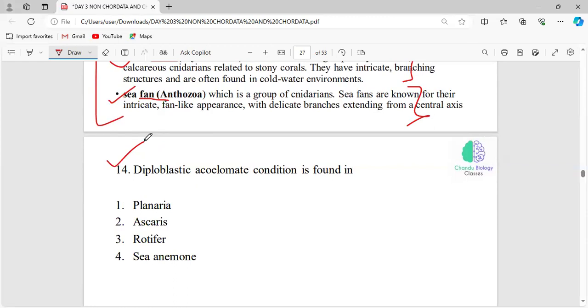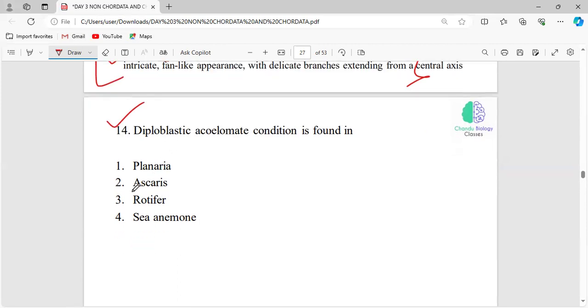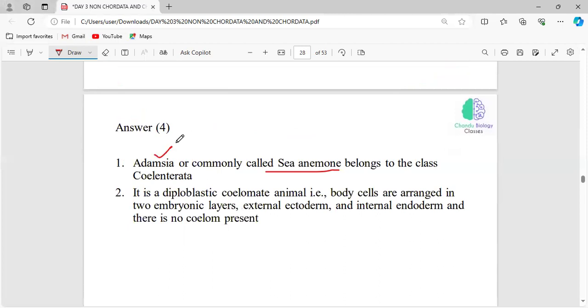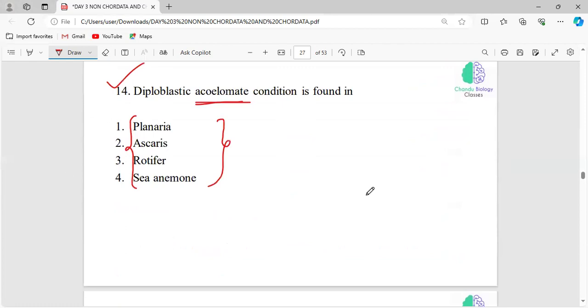And acoelomate, they have no body cavity, and you have to understand what will be the phylum of all these organisms, and after that you have to come to a conclusion as to the diploblastic acoelomate condition. It is seen in which of the following organisms? Okay, now the answer will be the sea anemone. Sea anemone is also called Adamsia, and it belongs to the phylum Coelenterata. It is a diploblastic and acoelomate animal. Coelenterata have no body cavity structure.